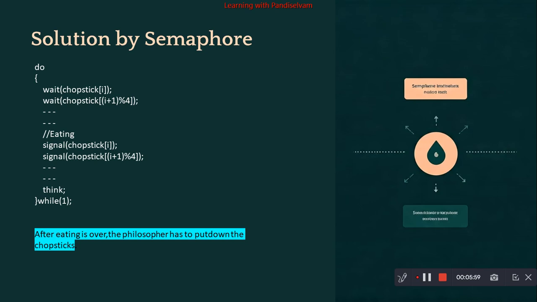Signal of chopstick[i] and signal of chopstick[(i+1) mod 5] indicate putting down the chopsticks. At that time the semaphore value will be incremented to 1. That is a green signal for the other philosophers, who can make a call to the wait function to acquire the chopsticks. After eating is over, the philosopher has to put down the chopsticks. If the philosophers fail to put down the chopsticks, then deadlock and starvation will occur.